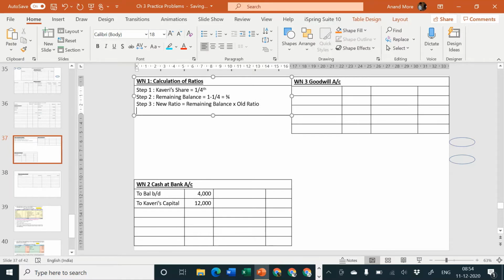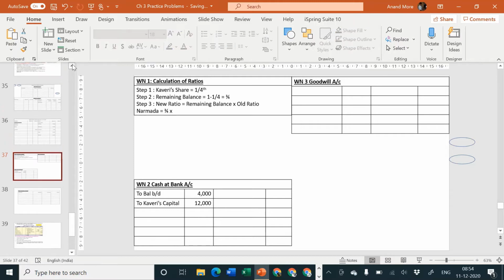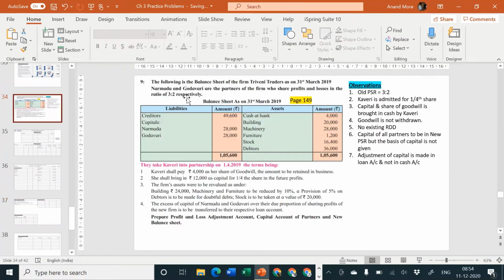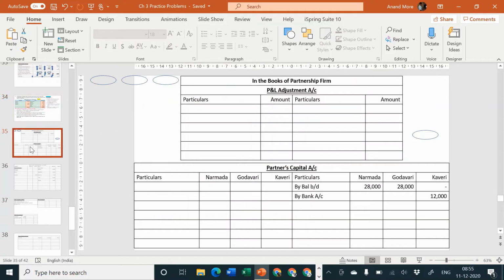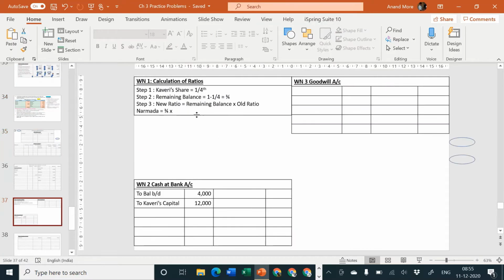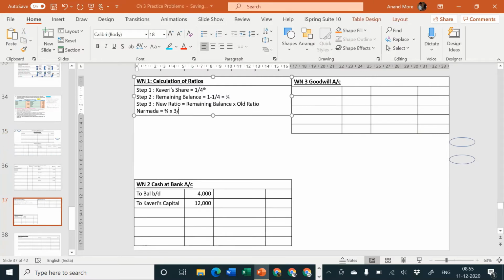So first one is Narmada. Remaining balance is 3/4 into old ratio. What was the old ratio? Old ratio was 3:2, that means 3/5 and 2/5. So we'll consider into 3/5.